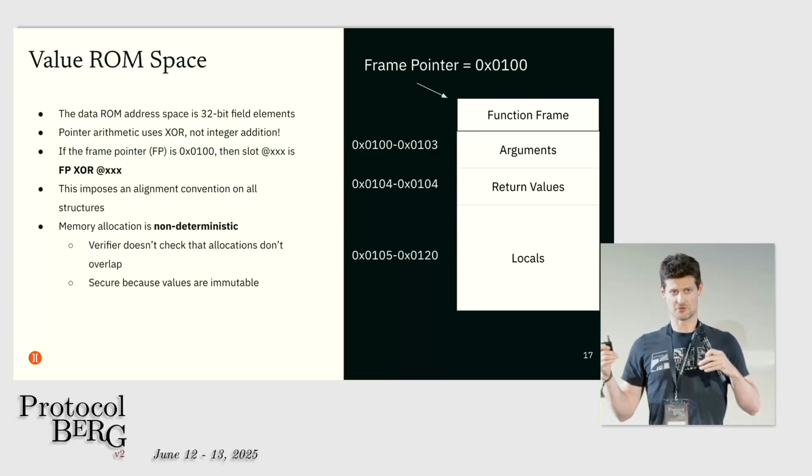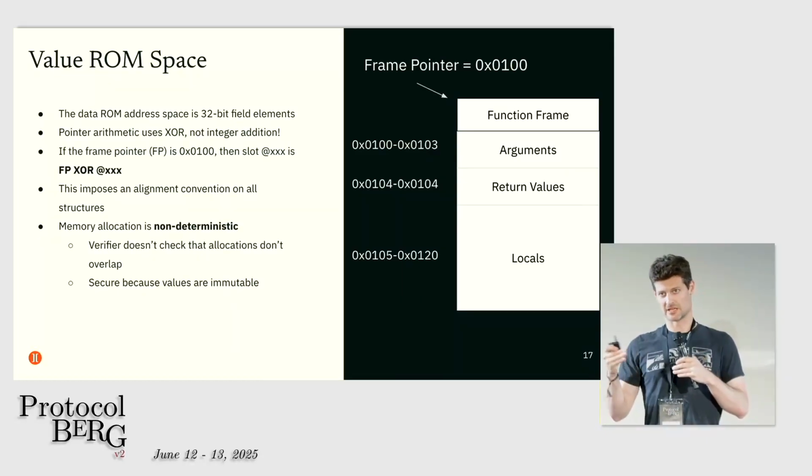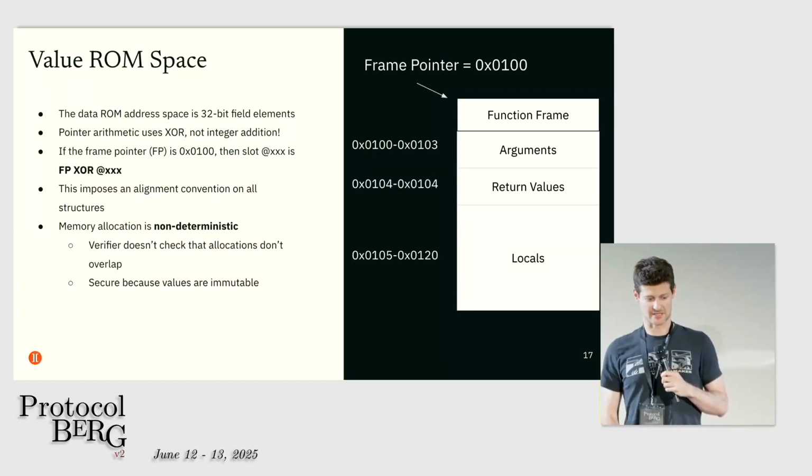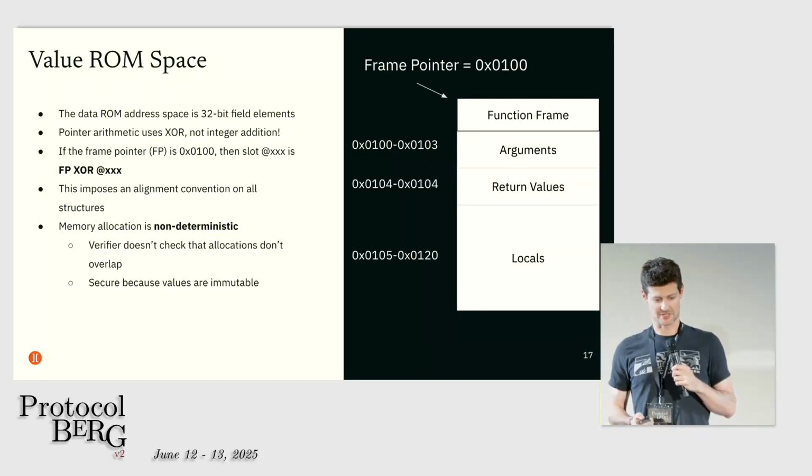So if two objects overlap, it might mean that the prover would be unable to prove the program, but that's sort of their fault for choosing objects that overlapped in the first place. But it's not a security problem for the verifier. And this is another thing we can take advantage of.